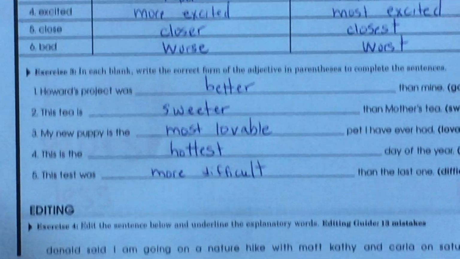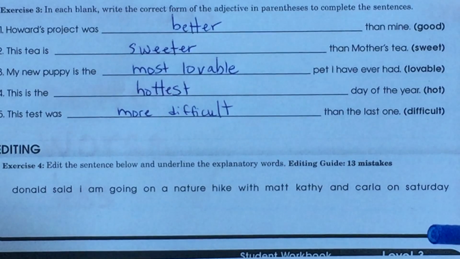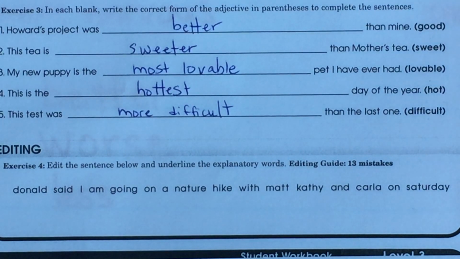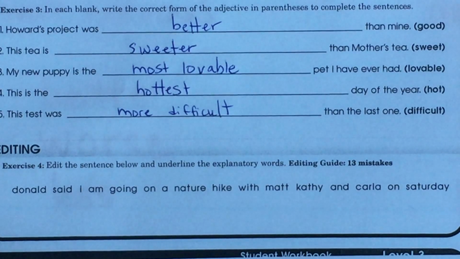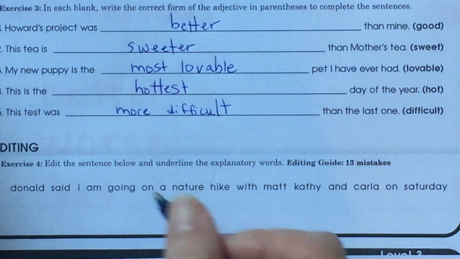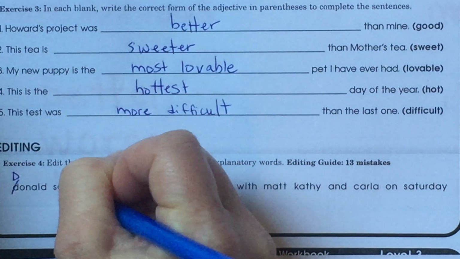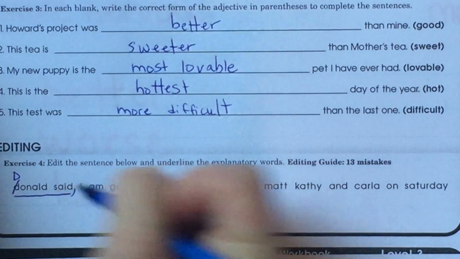Okay, so let's do this at the bottom here. Make sure you guys can see all this. I think you can. All right, so we're gonna edit this, and we are gonna underline the explanatory word, so that is going to be one of our mistakes. Let's start this. So Donald said, definitely Donald is a capital D. Donald said, comma, and we know that he's saying something, so we're going to underline that.